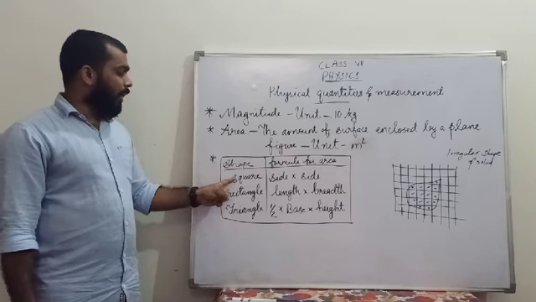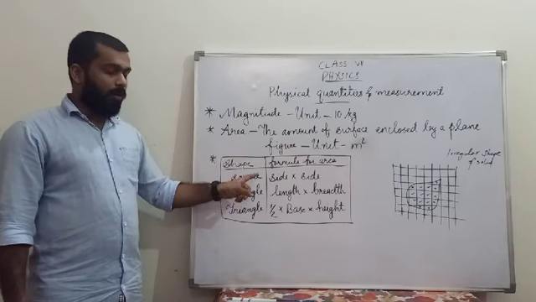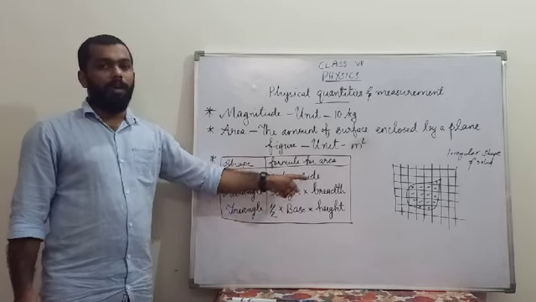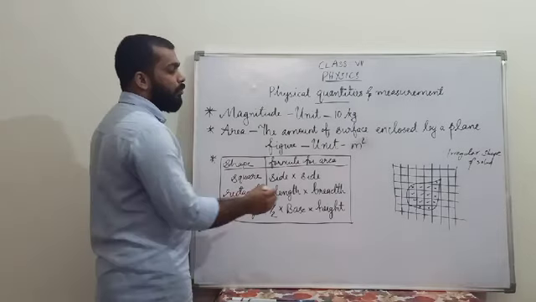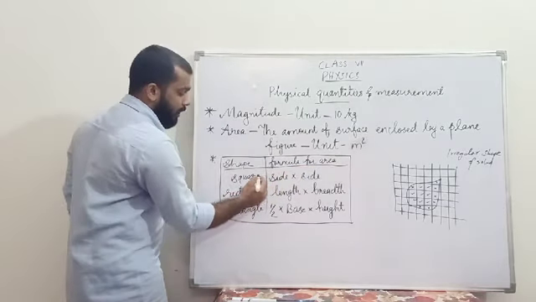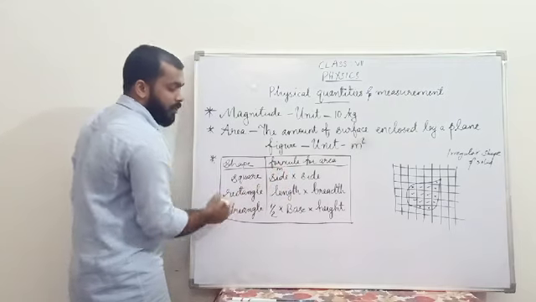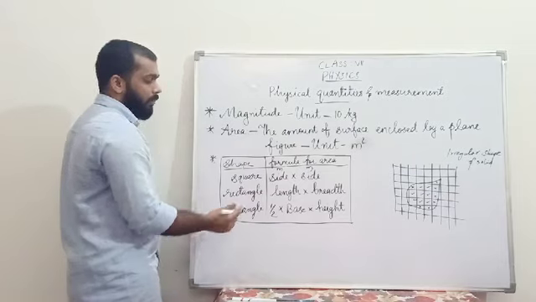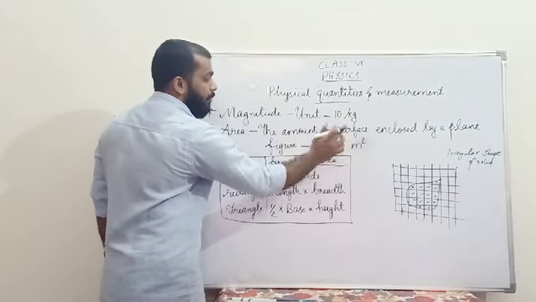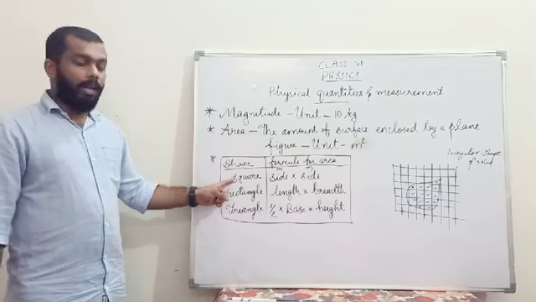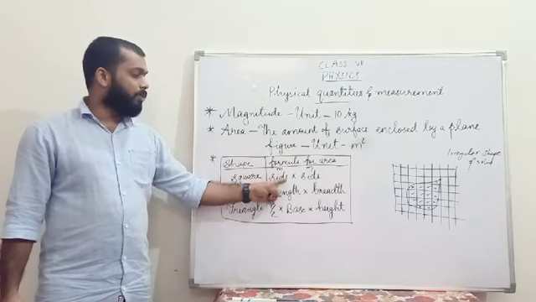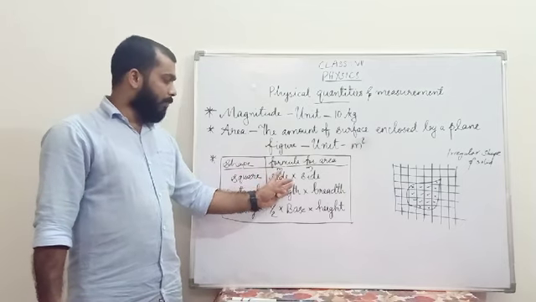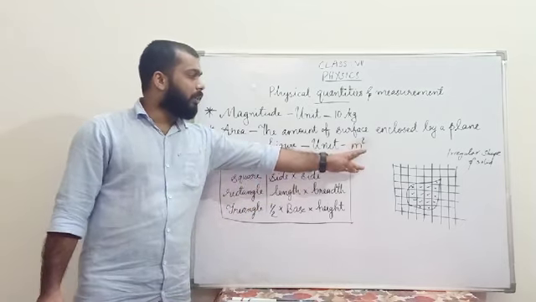If you want to measure the area of a square, we find the area by multiplying side into side. Now from here you can understand how this meter square has come. The side of a square is measured in meter because it's length. Another side is also measured in meter, that is also length. So meter into meter gives a meter square. So to find the area of a square, you multiply side by side and that will give you the area.